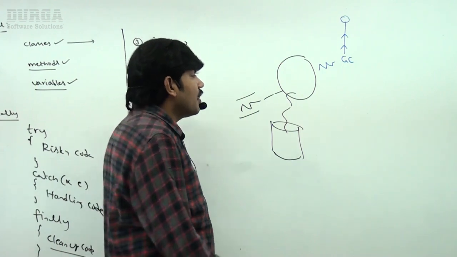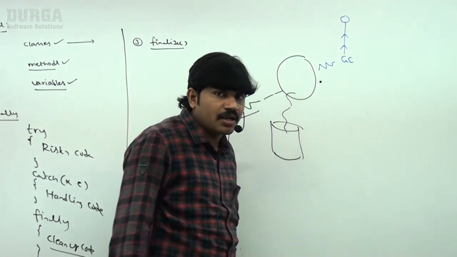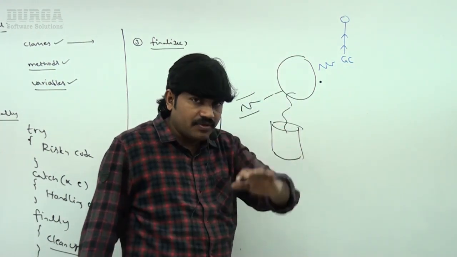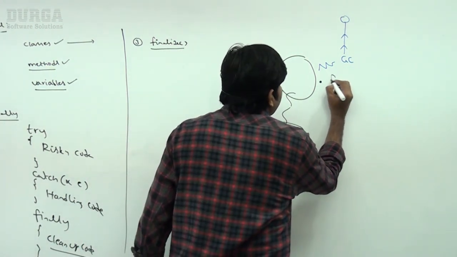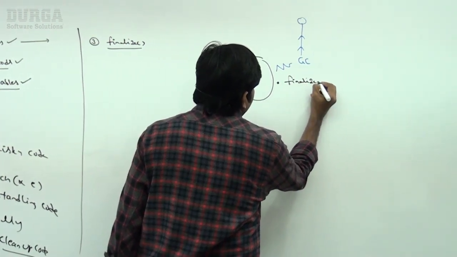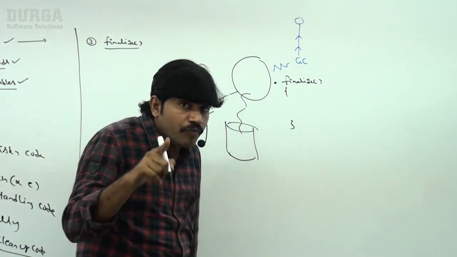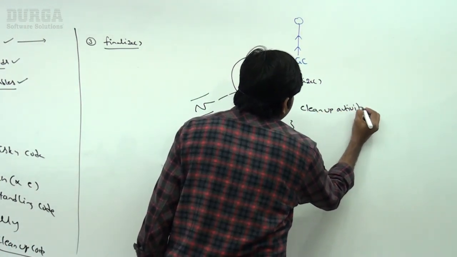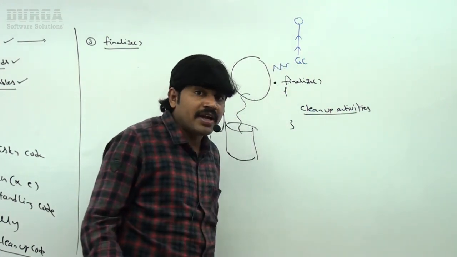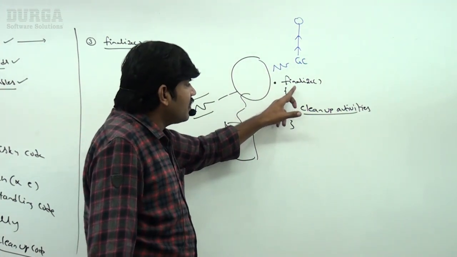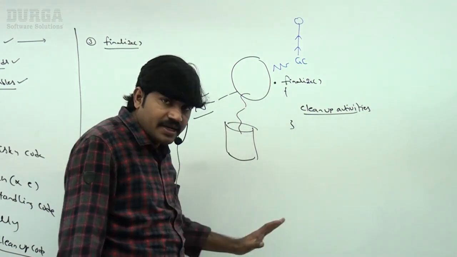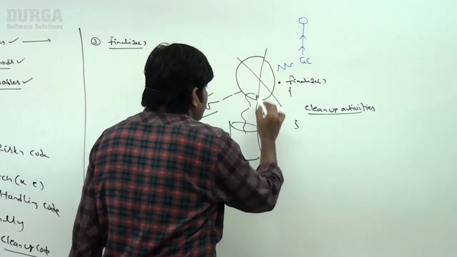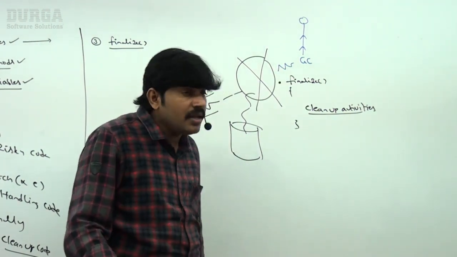Then immediately what does the garbage collector do? To perform those cleanup activities, the garbage collector will call the finalize method. Can you spell out what the method is? Finalize method. To perform which activities? Cleanup activities. To perform cleanup activities, the garbage collector will call the finalize method. Once the finalize method is completed, the cleanup activities are completed, and immediately the garbage collector will destroy this object.